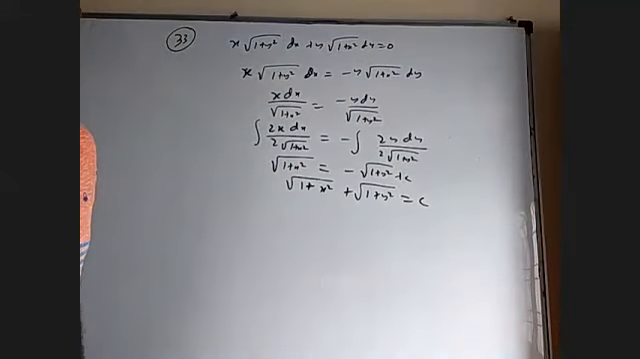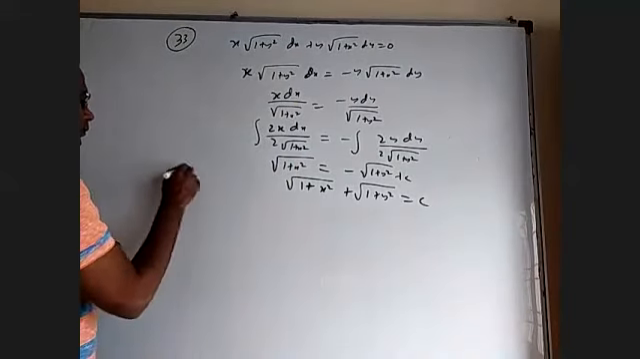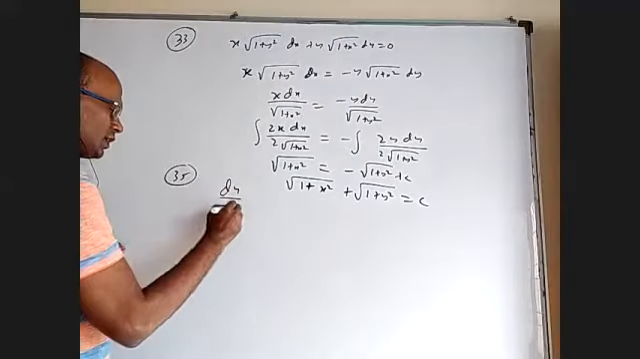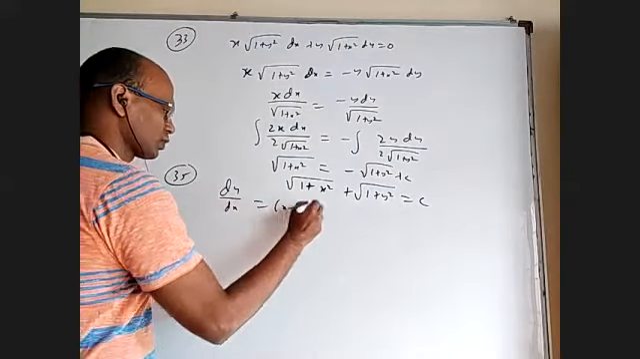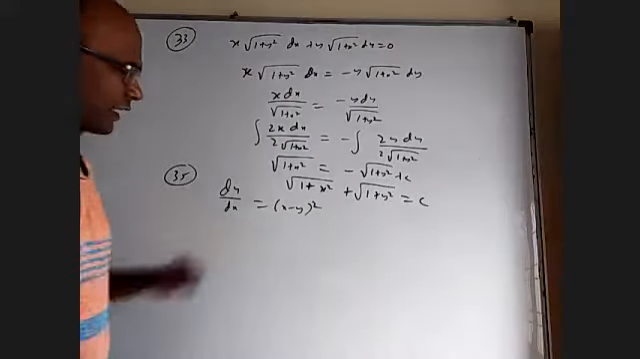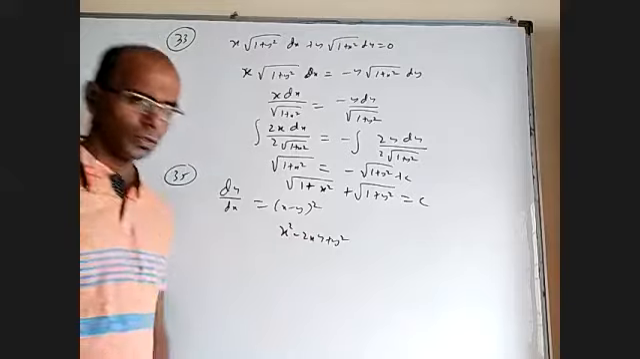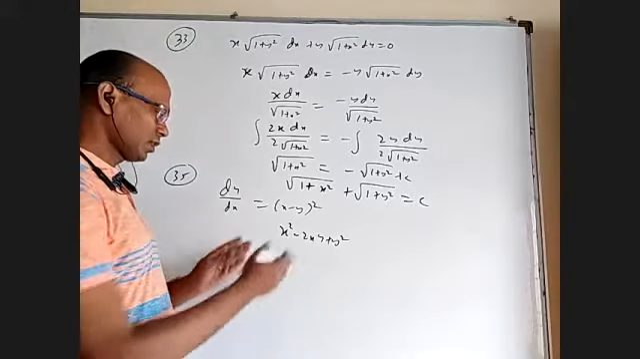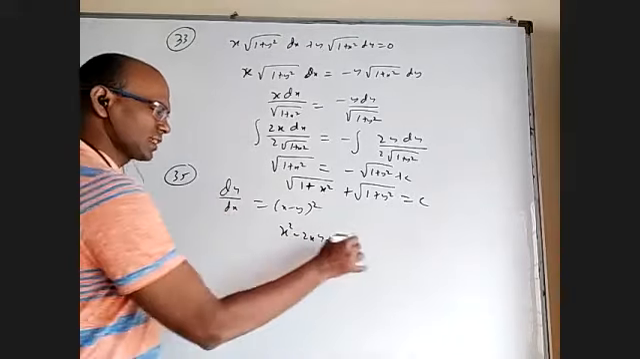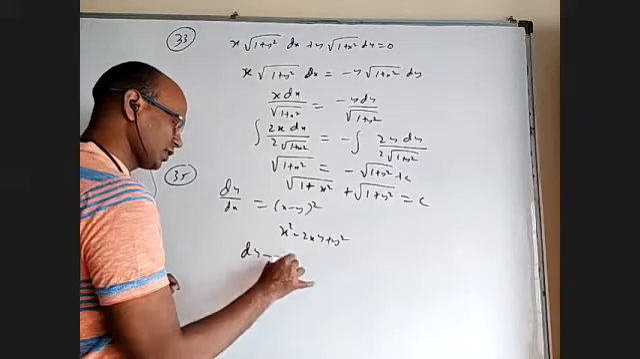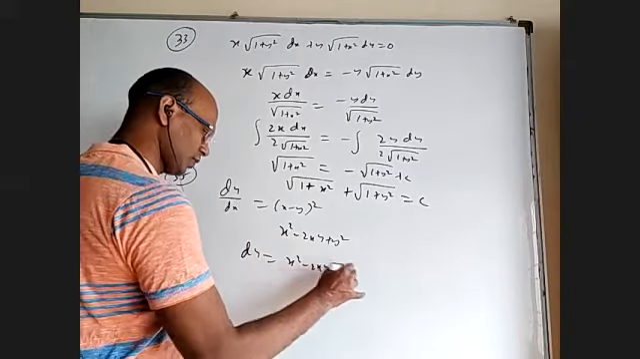Okay. 35. dy by dx is x minus y whole square. If I expand this, I'll get x square minus 2xy plus y square. I cannot separate x and y. I can send dx this side. Okay, let's say, don't write, just listen. x square minus 2xy plus y square into dx.